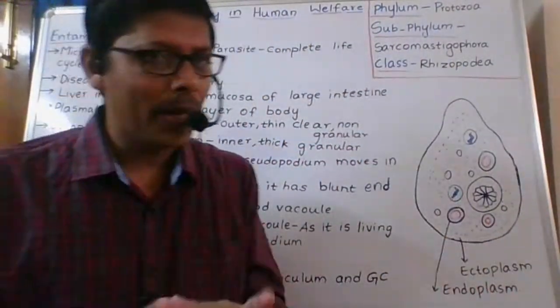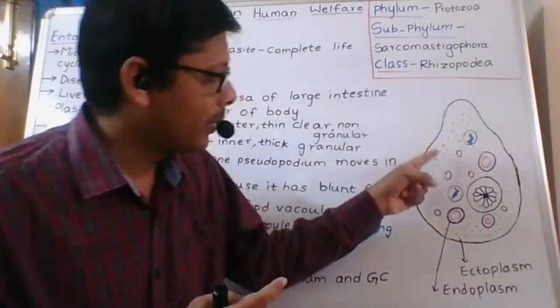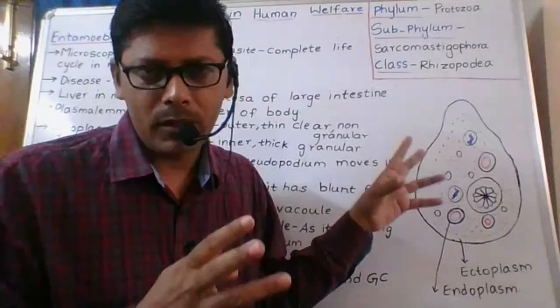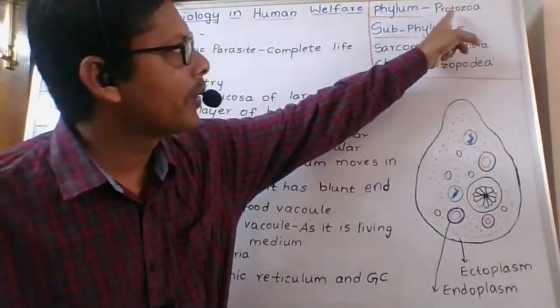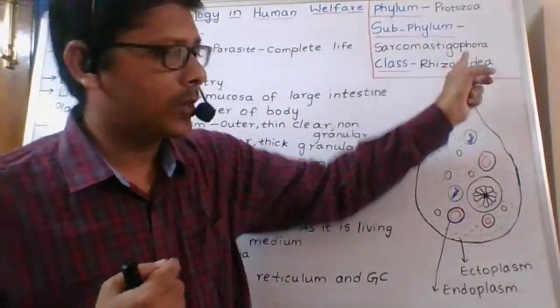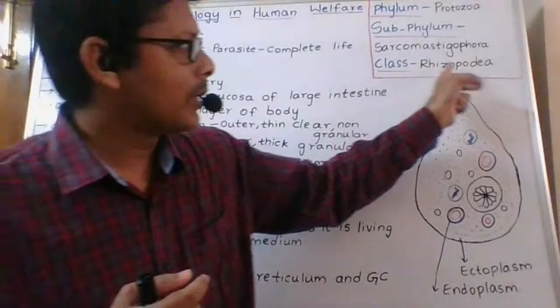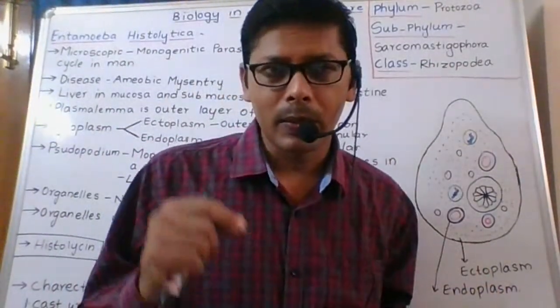Now we are comparing our systematic position and the systematic position of Entamoeba histolytica. Its phylum is Protozoa. Our phylum is Chordata. Its subphylum is Sarcomastigophora. Our subphylum is Vertebrata or Craniata. Its class is Rhizopoda. Our class is Mammalia.